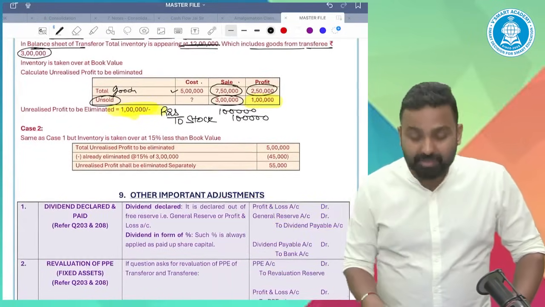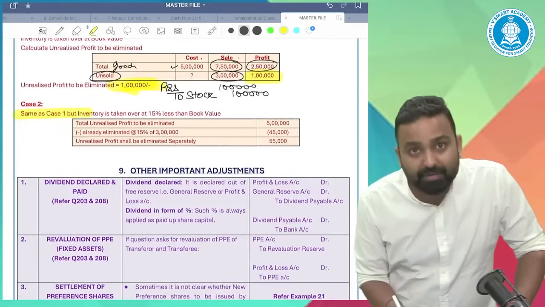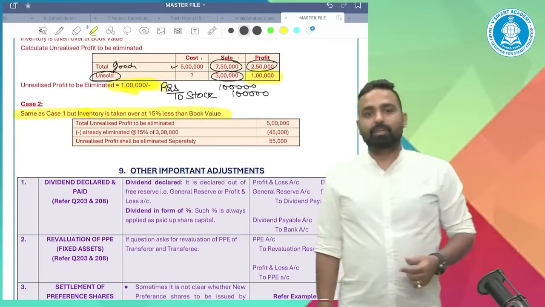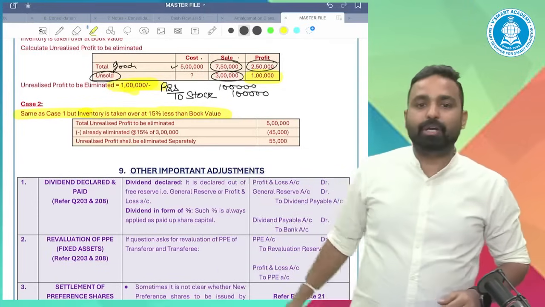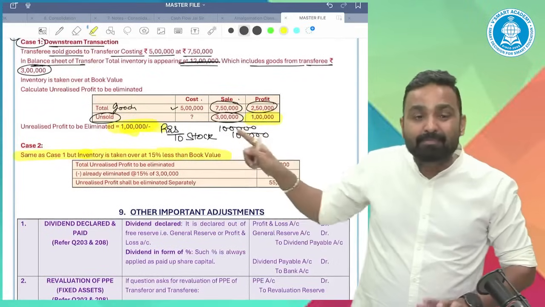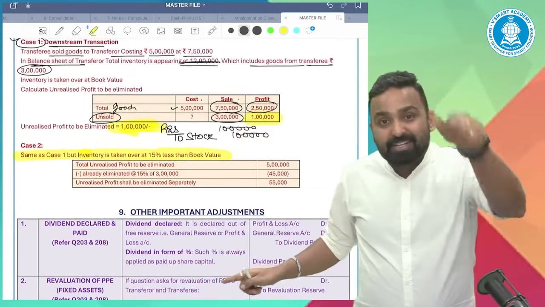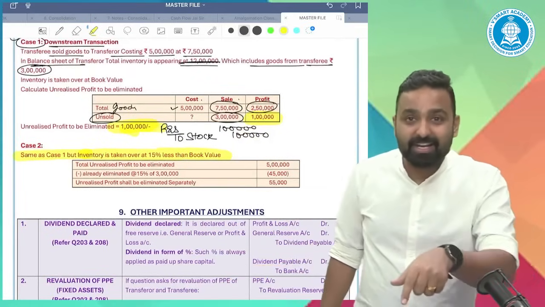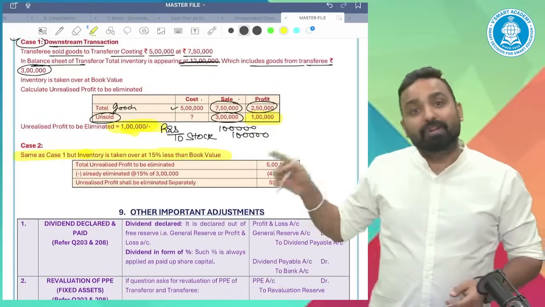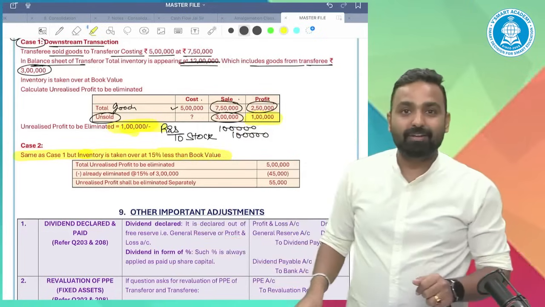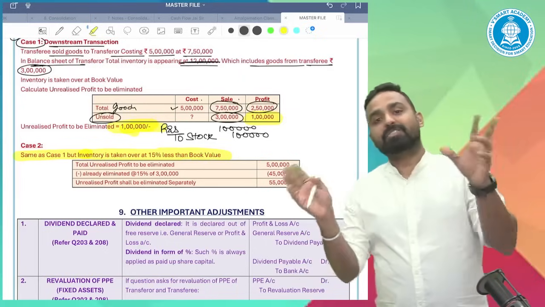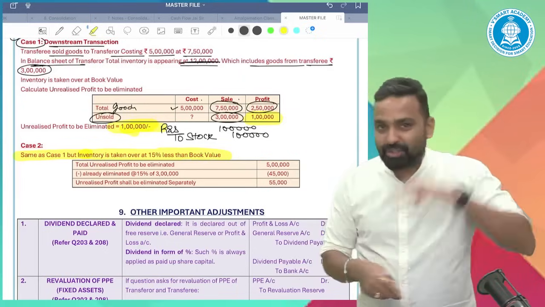Okay, but case 2 is very interesting. Same as case 1, but inventory is taken over at 15% less than book value. This is a tricky point. Students like Ankit Kedia should understand why I am discussing this point in detail. Whenever these points come in the full question which they were demanding, they will never be able to solve them. They just demand, sir, do this, do this.